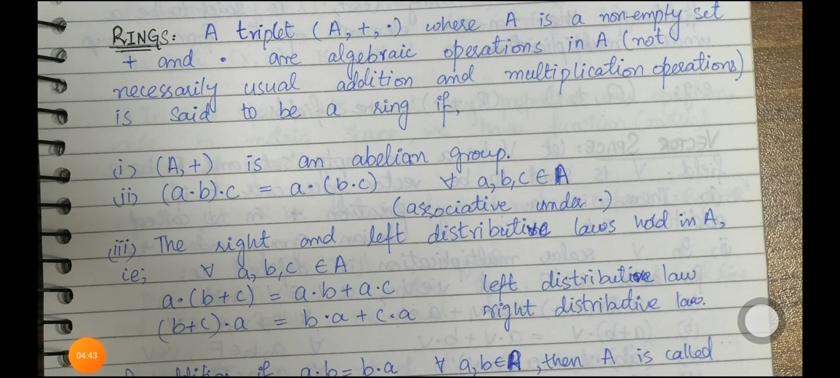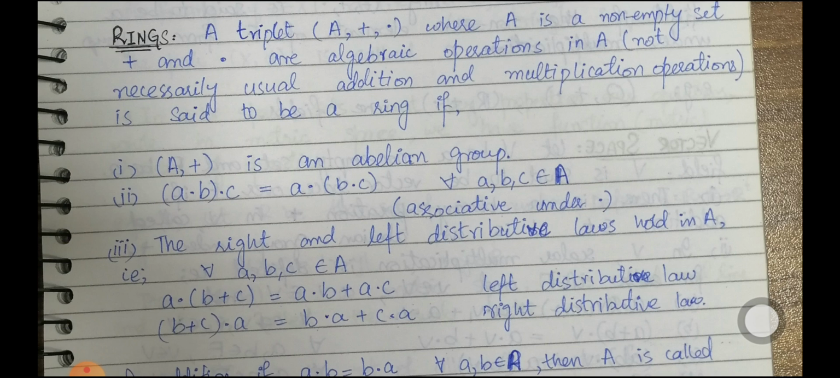Next, we are going to define the term rings. A ring is defined on a similar pattern as we define the group. That is, we have a non-empty set and some operation satisfying some particular conditions. But now in rings, we have two operations, not a single operation.